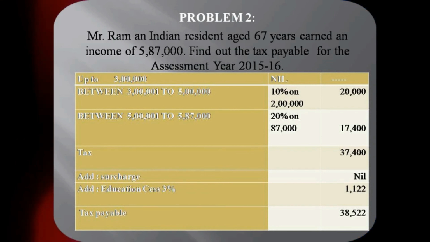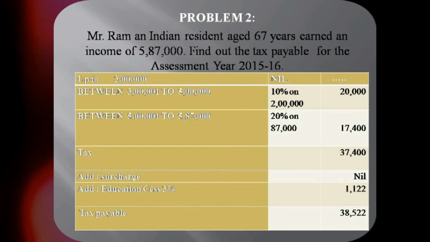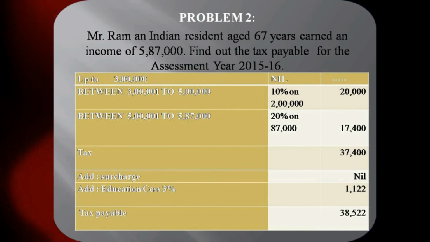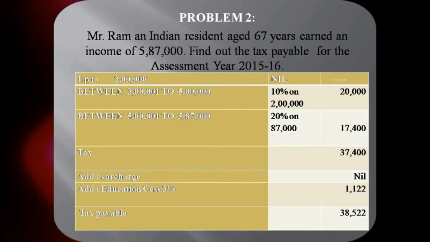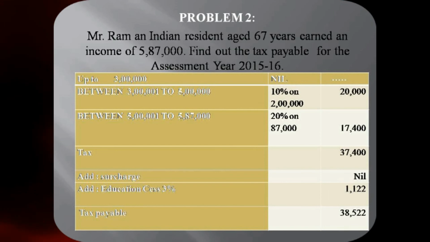So tax payable is nil for the first 3 lakh rupees. And next, for the next 2 lakh, that is in between 3 lakh rupees to 5 lakh rupees, we got to pay 10%. The total income is 5,87,000. So for the third slab, it will be 5 lakh to, in between we have 2 lakh rupees. On 2 lakh rupees, 10%. What is the amount? Yes, 20,000. On 5,87,000, the rate applicable here is 20%. So on this 87,000, 20% is to be calculated, which is 17,400.